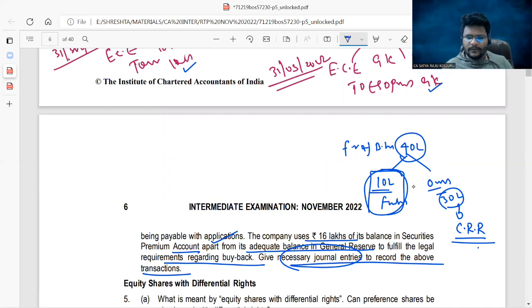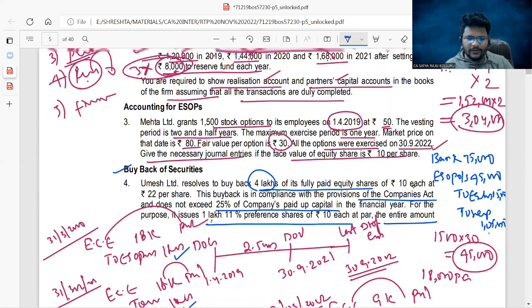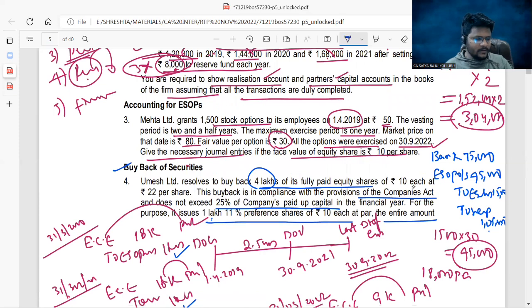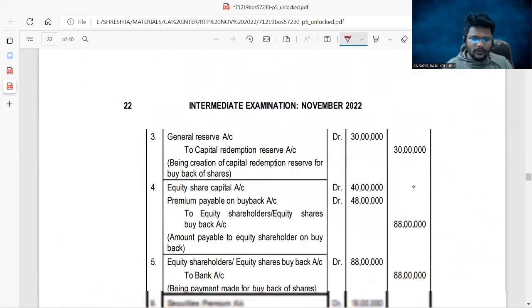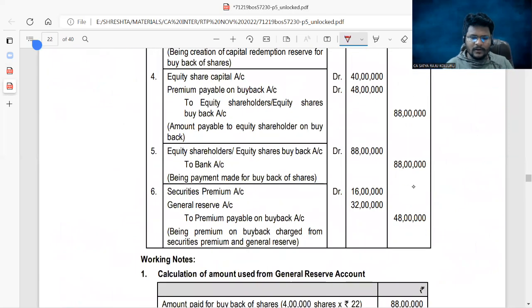Next, concentrate, guys, all of you. Now we can start the buyback procedure. So buyback procedure entry, equity share capital account debit to shares buyback account, then shares bought back account debit to bank account. Am I right? Each and every share we are going to buy back at 22 per share. That is 4 lakhs into 22, which leads to 88 lakhs. For that entries, let us have a look. Please all of you concentrate on this. Equity share capital account debit to equity shares bought back and equity shares bought back to bank. But here buyback is going to occur at premium. That's where the excess amount over the face value you can transfer to the premium. So this is the fourth entry and the fifth entry related to buyback.